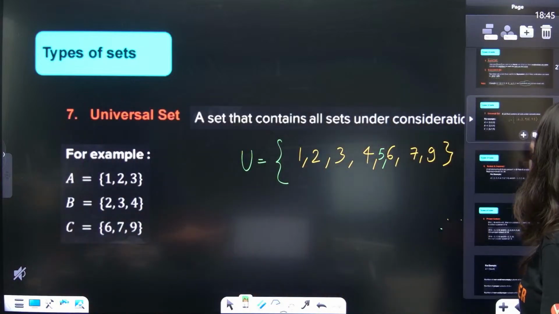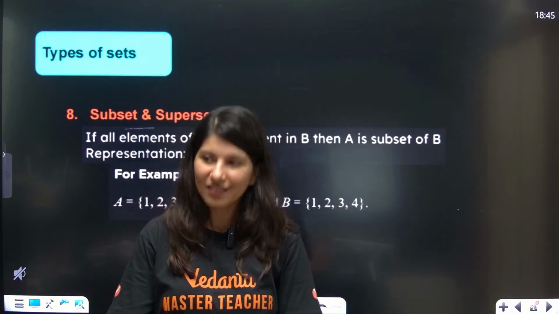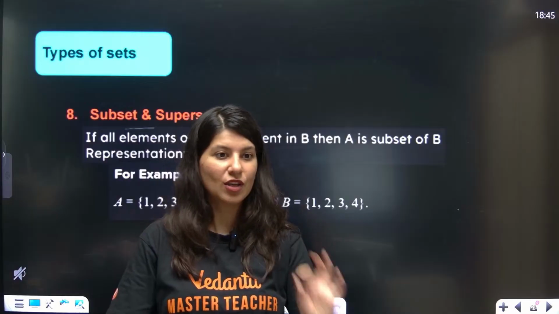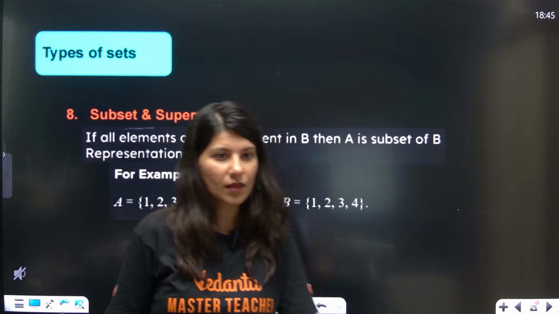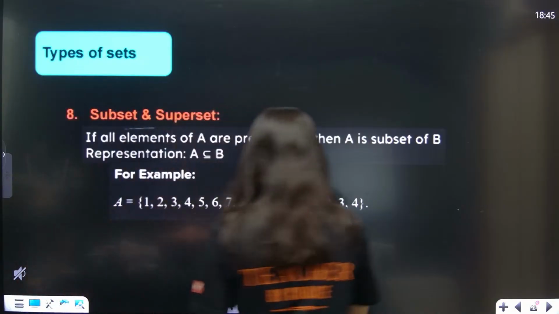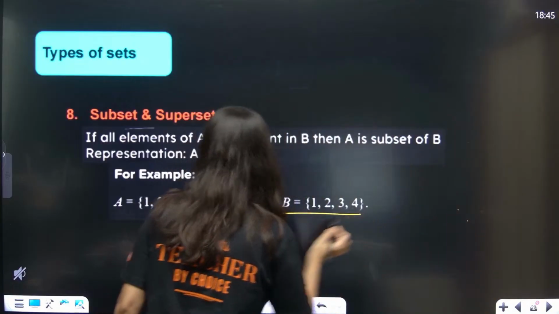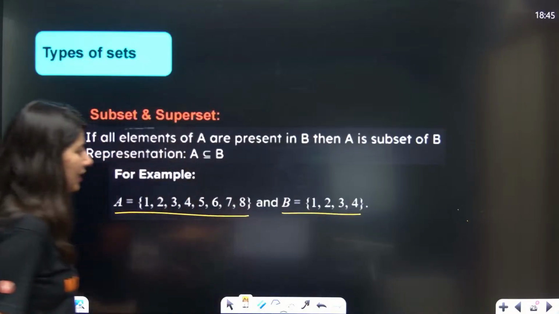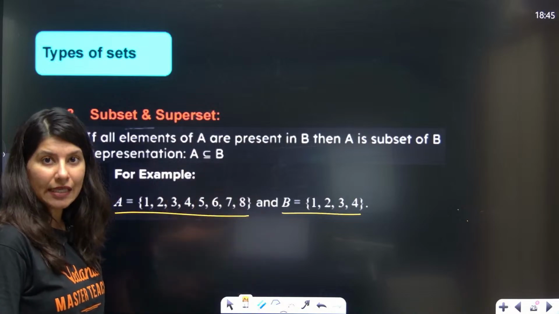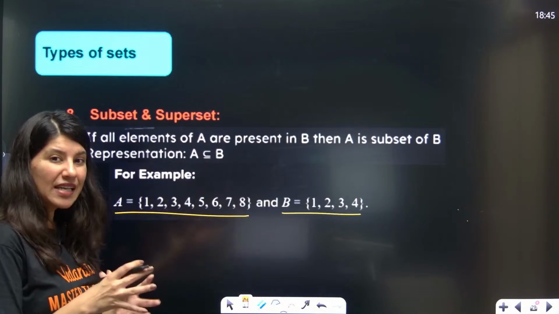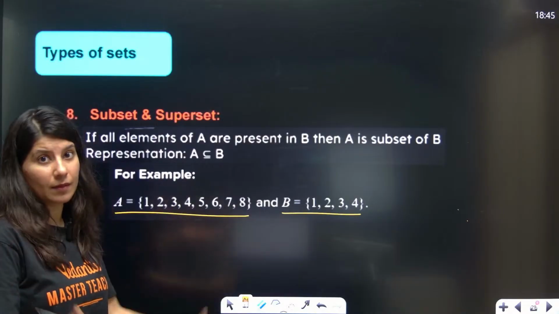Now, subset and superset. This is something which is very, very important. I want your maximum attention over here. Suppose this is your B and this is your A. Can you tell me which one is subset and which one is superset? Subset will always be less. Superset will always be bigger.